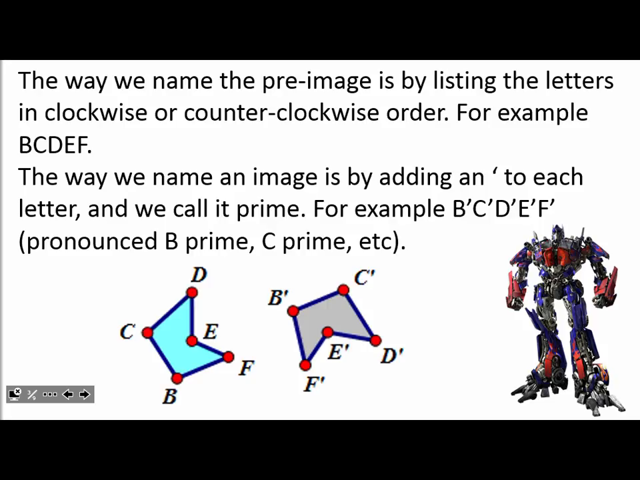So these right here, the two there? Two images. So once again, once you see it on paper, the one that is letters only is the pre-image. The one with the apostrophe, which we call prime, is after the transformation. You'll be able to tell which one is which.